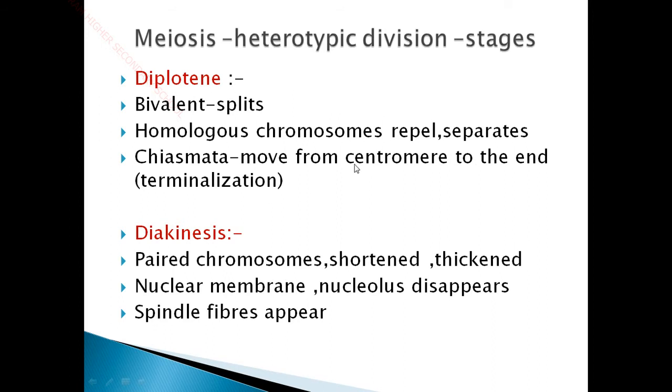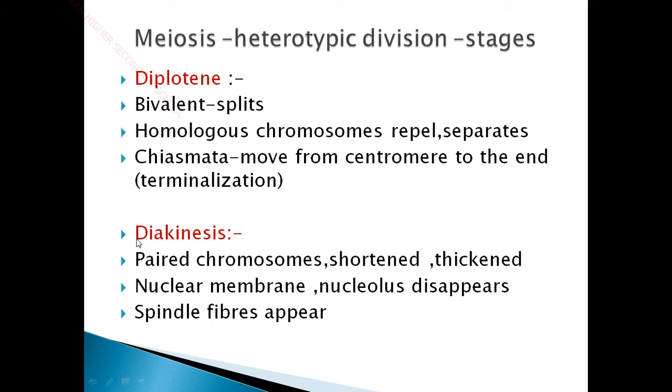So centromere, you know very well, it's a point of attachment of 2 chromatids. In a chromosome, the chromatids are attached together by the point called centromere. So these chiasmata will be moved away and will be moving to the end. So this is called terminalization, since it is moving towards the end.